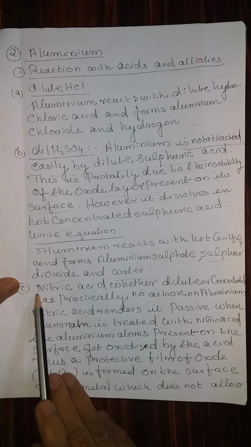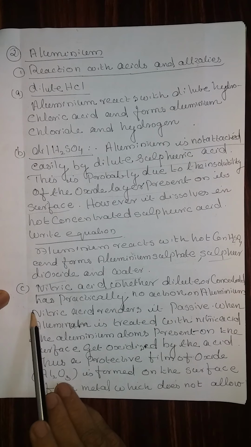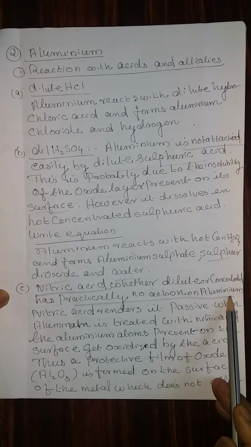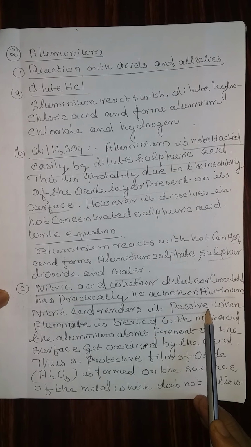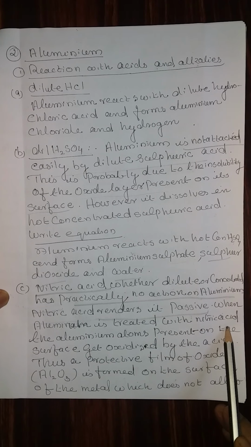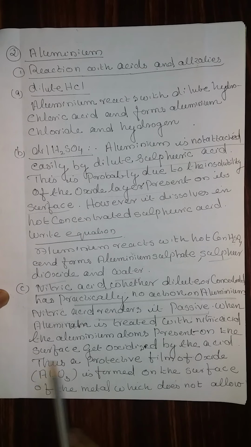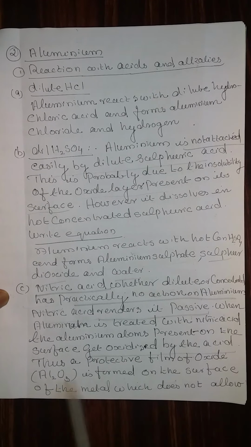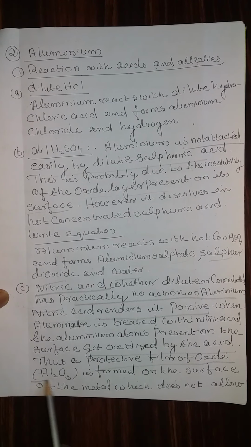Third acid, nitric acid. Whether it is dilute or concentrated, it has practically no action on aluminum. Nitric acid renders it passive, meaning when aluminum is treated with nitric acid, the aluminum atoms present on the surface get oxidized by nitric acid and thus form a protective film of oxide.